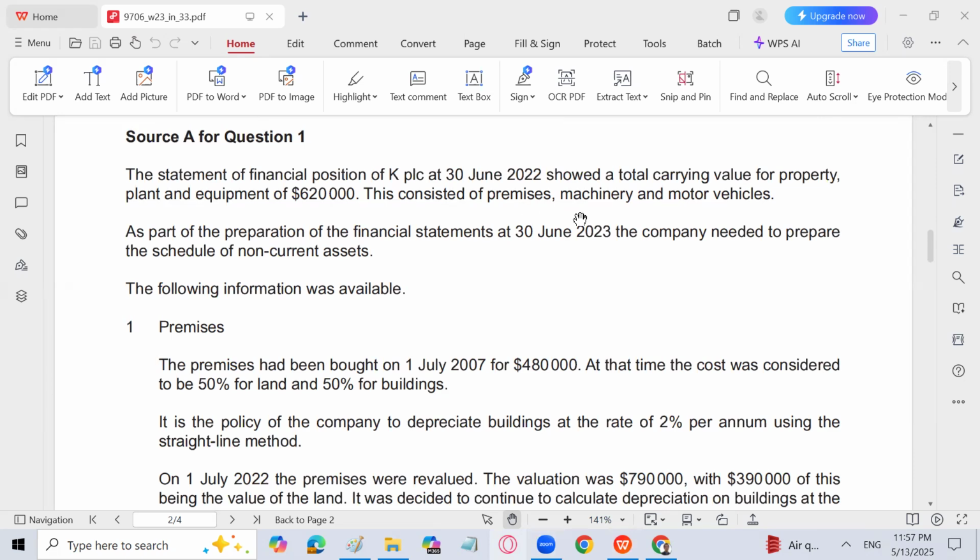6,20,000. This consists of premises, machinery, and motor vehicle. As part of the preparation of the financial statements on 30th June 2023, the company needed to prepare the schedule of non-current assets. So for 22 to 23, we are supposed to prepare a schedule.